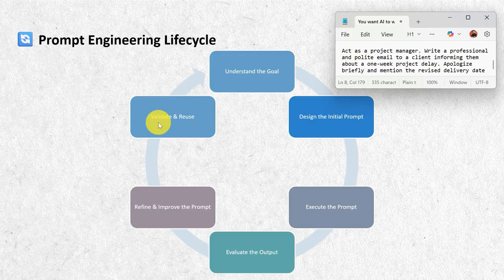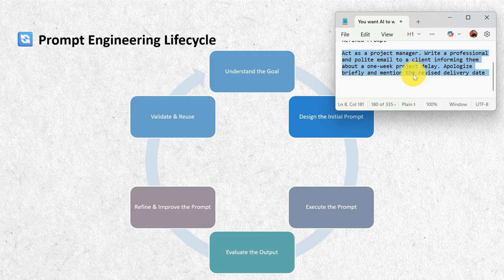Now the last step, validate and reuse. You run the improved prompt again. The output is clear, the tone is professional, and the message is complete. Now, this prompt is validated, it works well, and it is reusable. You can use it again in future projects. You can even save it as a prompt template.